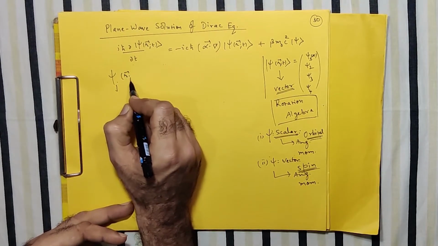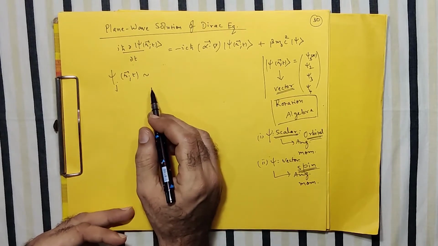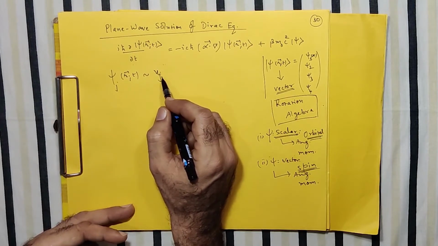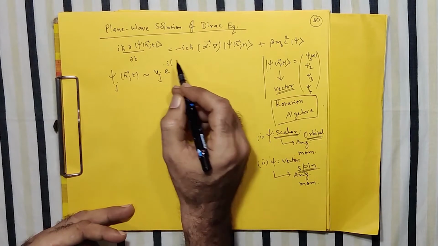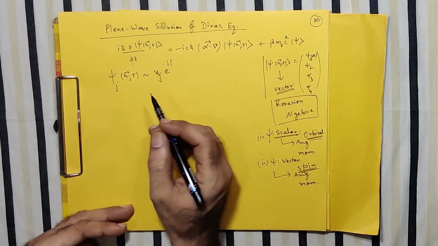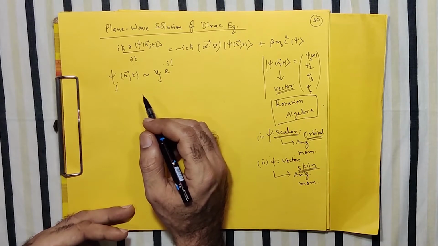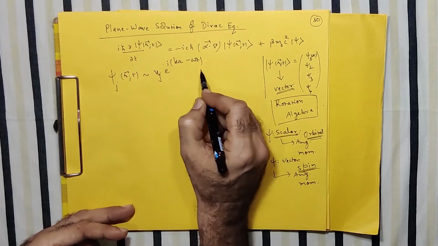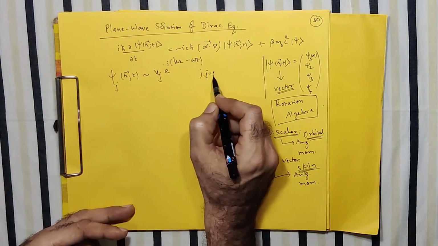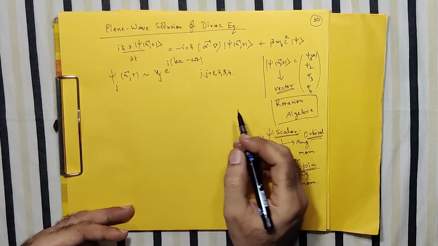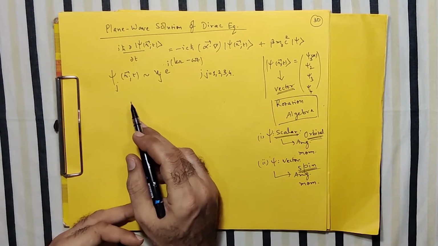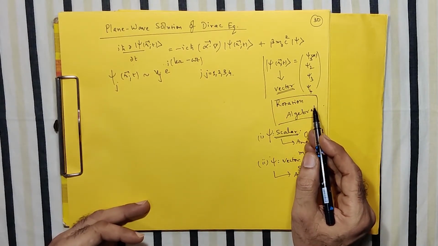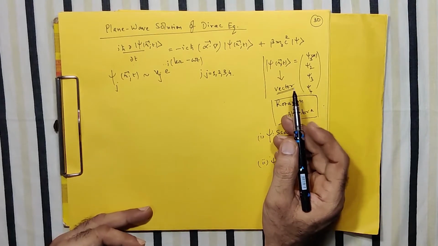So this is my plane wave which I write. Again, I don't write the amplitude, but I write the different components as u_j, and of course it has the phase part. Again, there is no need to write k dot r because it's a dot product, so eventually it is the radial component who contributes, and therefore I write k r, and of course minus omega t. Here j will go as 1, 2, 3, 4, but please don't mix up this j with our mu, because this j gives you only the 4 components 1, 2, 3, 4. It's not separating your space part and the time part, correct?